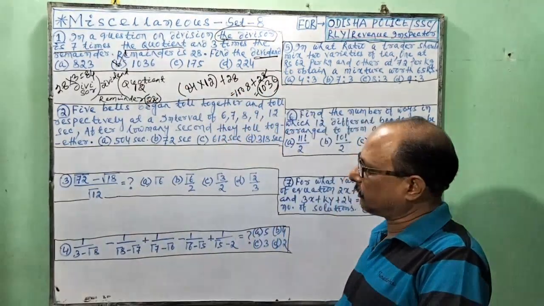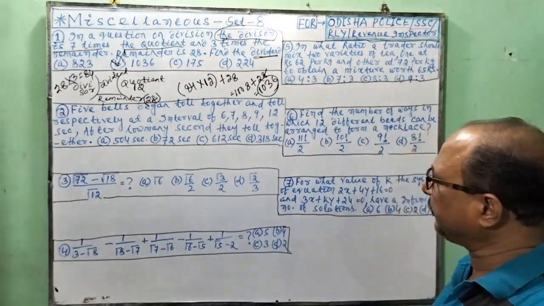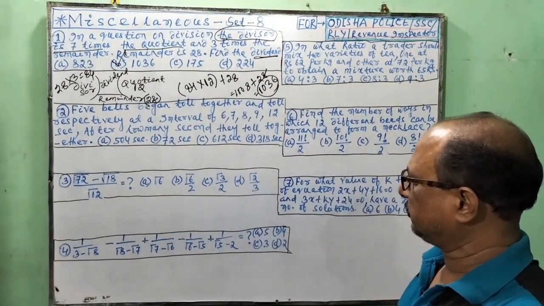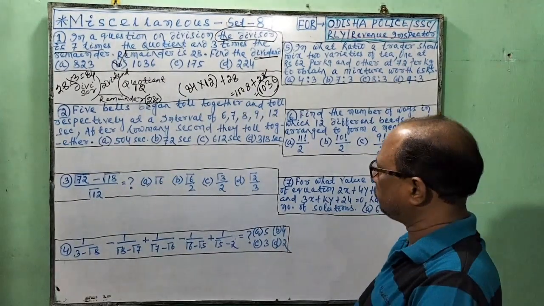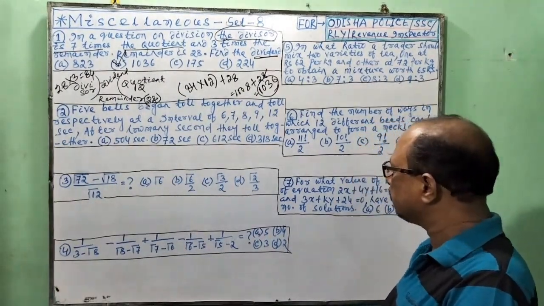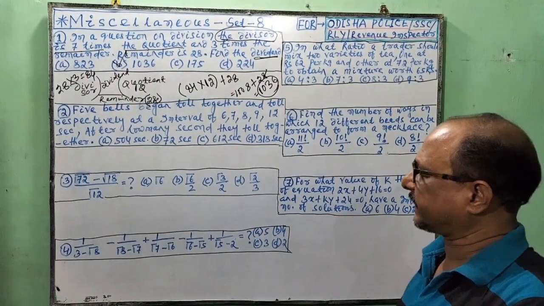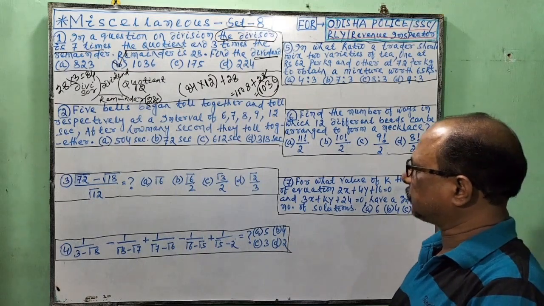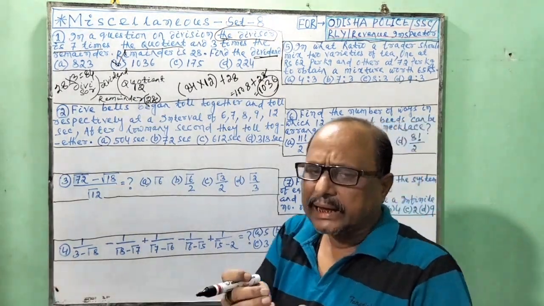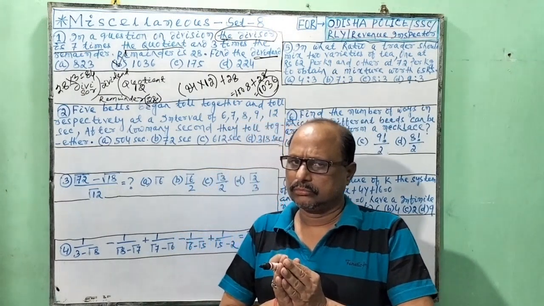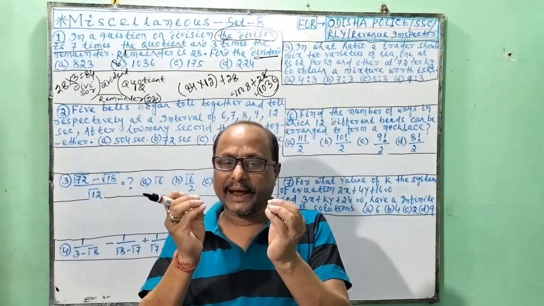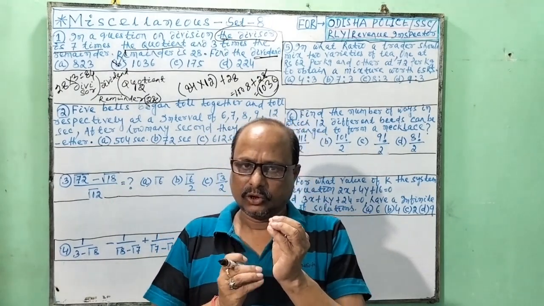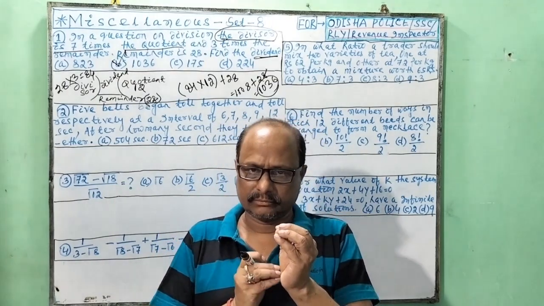Number 2. 5 bells begin together, toll respectively at an interval of 6, 7, 8, 9, 12 seconds. After how many seconds will they toll together? I have a given example to you. Suppose two bells. One tolls in 3 seconds, the other tolls in 2 seconds.